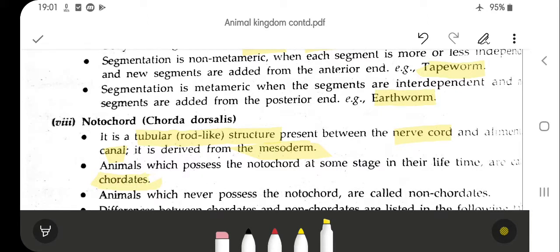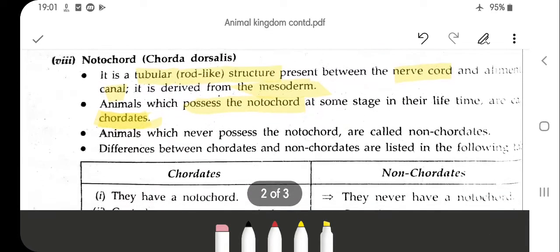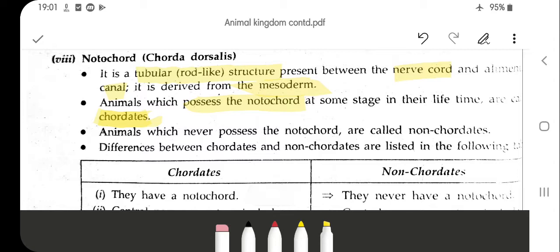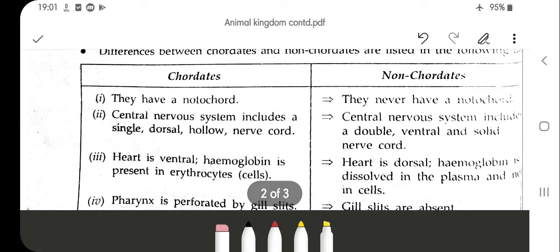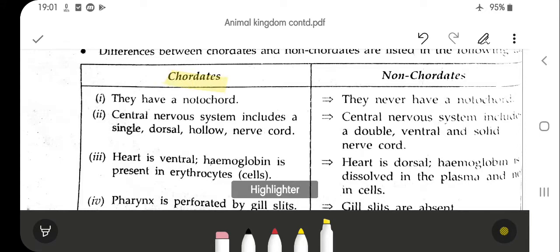They are animals which possess notochord at some stage in their lifetime, and animals which never possess the notochord in any stage of their lifetime are called non-chordates. So what is the difference between the chordates and the non-chordates? Chordates have notochord; non-chordates never have notochord.